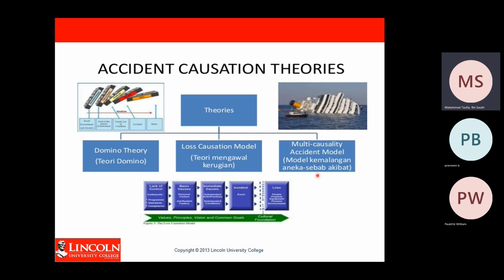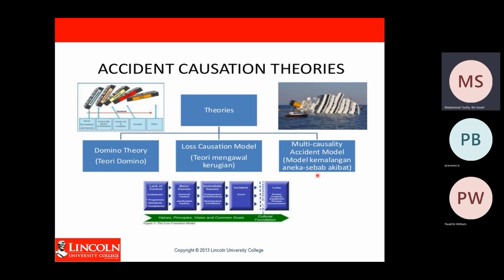One domino falls, it will hit another domino, and another domino will fall, and it will continue until the end. So one accident can cause another accident to happen, and we don't want that to happen.